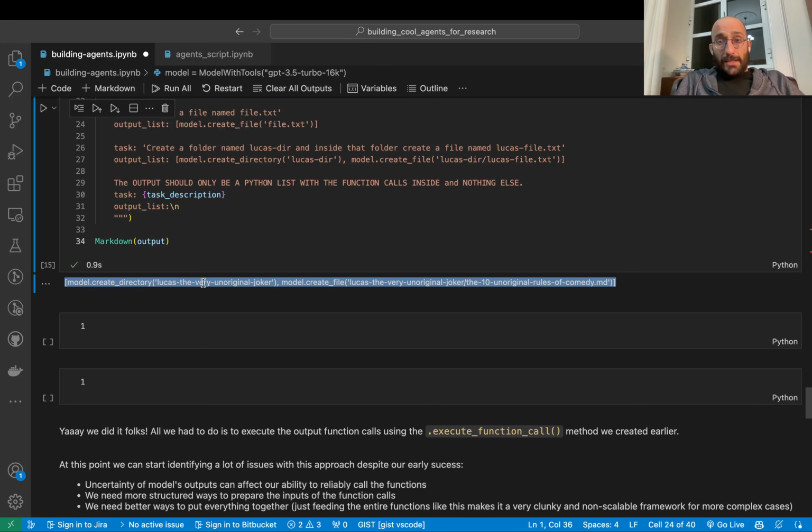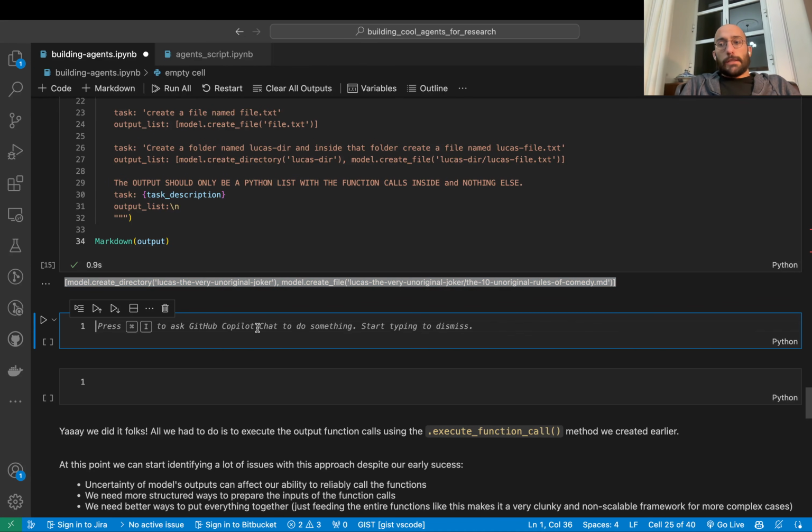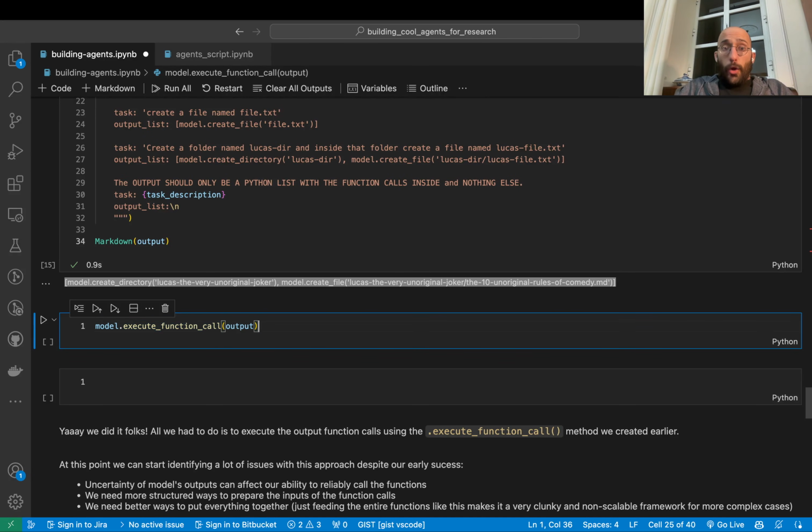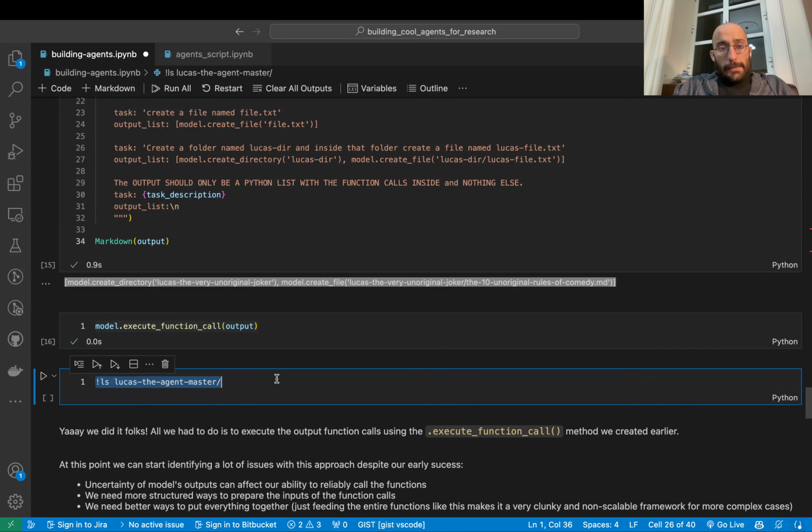We get the correct function calls inside the list, which is awesome because I'm running this right now with actually different inputs. So it's nice to see that it still works, because I did this yesterday and it worked perfectly, but it could have failed now, even though I am rerunning the same script with slight changes. So again, I'm going to call the execute function call on this output from the model, and we can test it out.